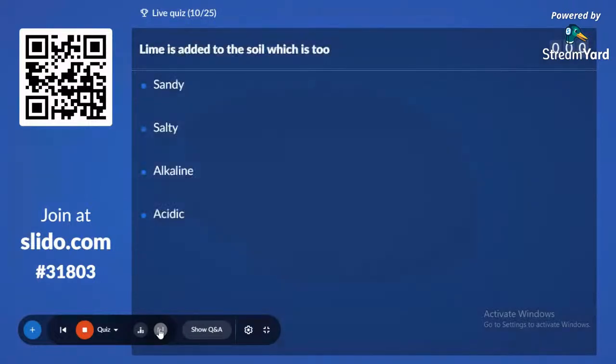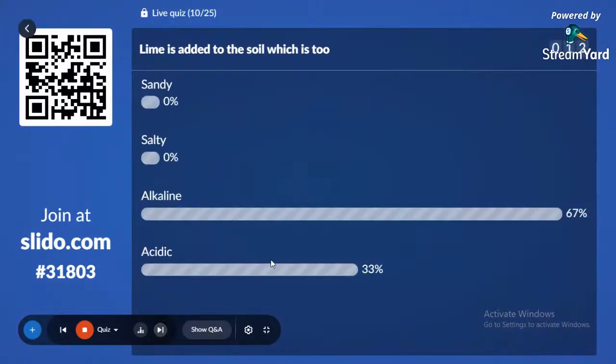10th question. Lime is added to the soil which is... Option A sandy, option B salty, option C alkaline, and option D acidic. 67% with alkaline, but acidic is the answer.